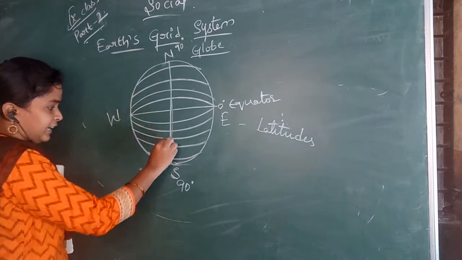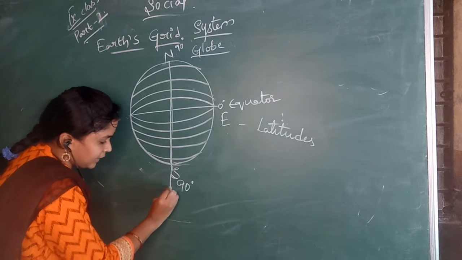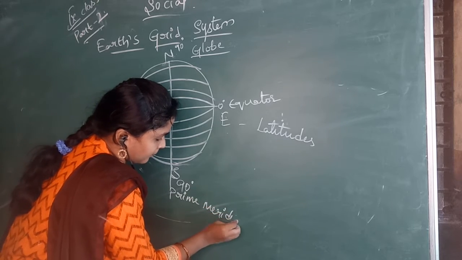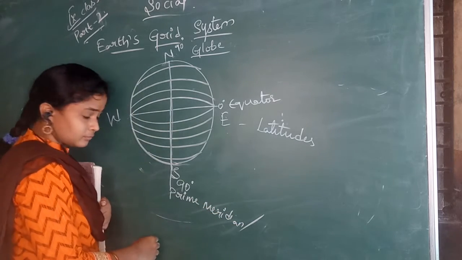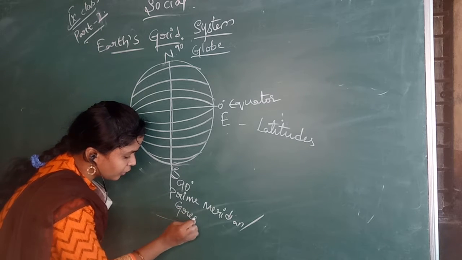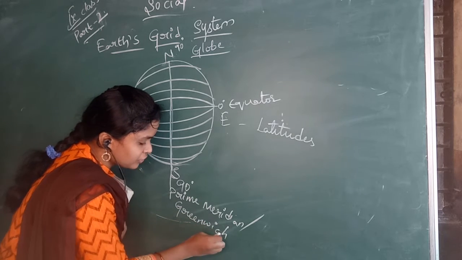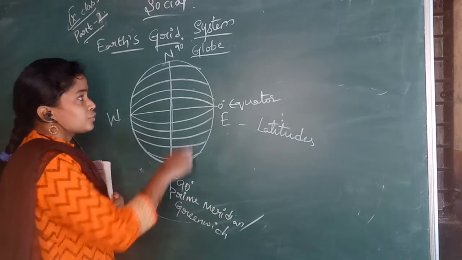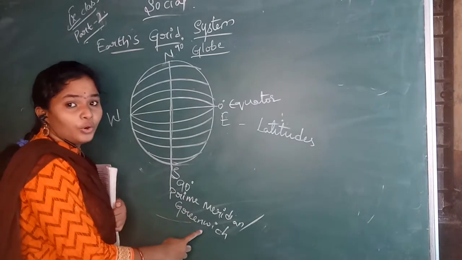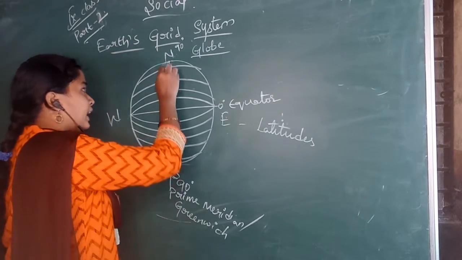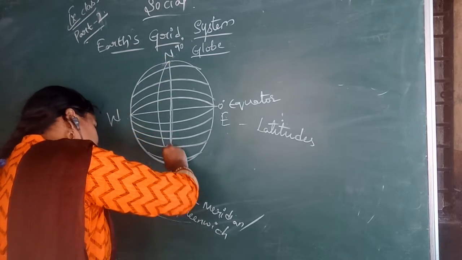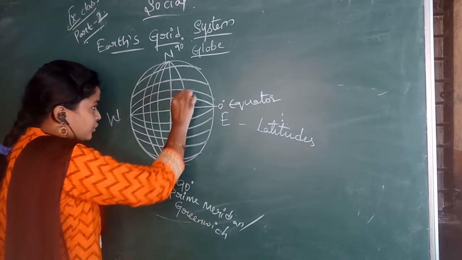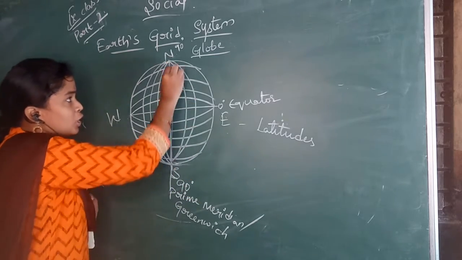And this center line is known as the prime meridian, or the Greenwich meridian, because it passes through the country Greenwich. So this line is known as the prime meridian or the Greenwich meridian. And the longitudes are the vertical lines that pass from the north pole to the south pole.